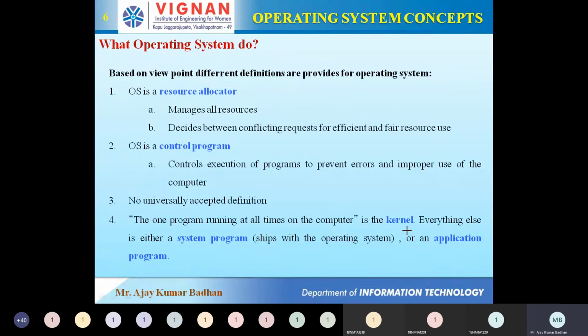Kernel is the heart of your computer, which makes sure that all the systems work properly, and it is the one which allows system calls to match with the hardware as well as your operating system. This is what we call it. So this is what we also call a system program or an application program. I hope till here it is clear. So we'll go to the next slide.